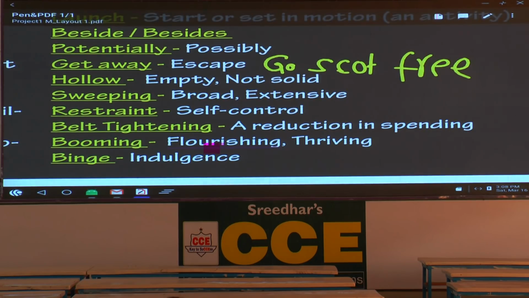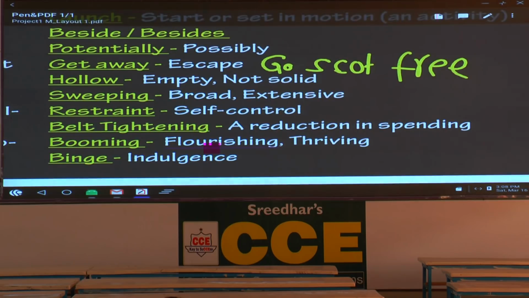This is an important one. Please write the meaning of belt tightening. Belt tightening means what? A reduction in spending. Reduction in spending. Booming, flourishing or thriving. It goes with business. Booming business means what?